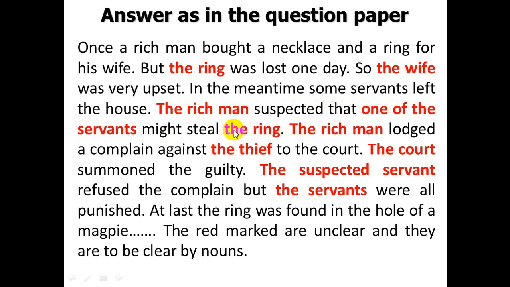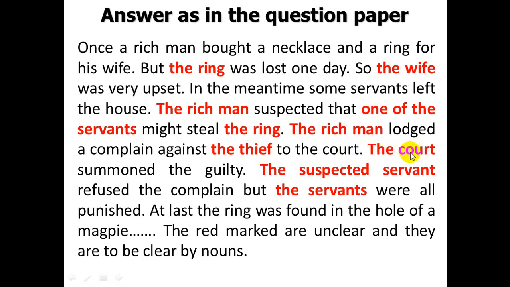Then here, you know, here it was it. It has been replaced by the ring. The rich man lost a complaint against the thief. You know, here it was the he, and it has been replaced by the rich man, and against the thief to the court. That is, the case was against the thief actually. For this, here him has been replaced by the thief. And you know, here it was it.